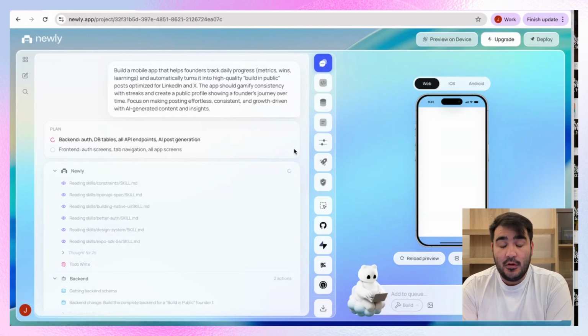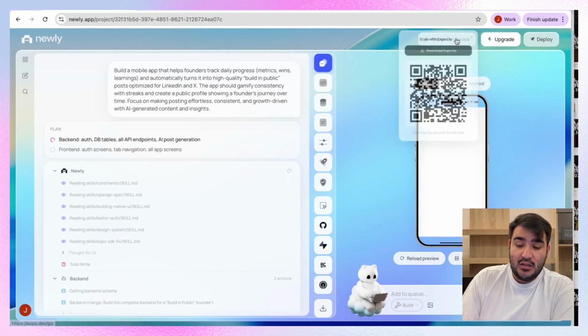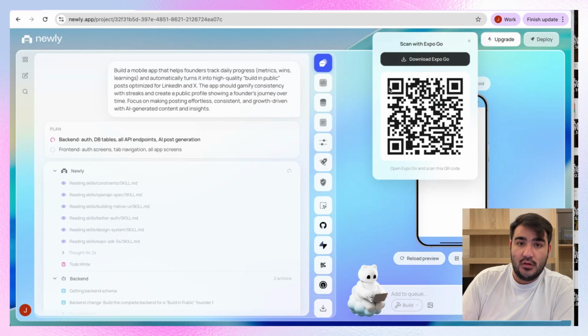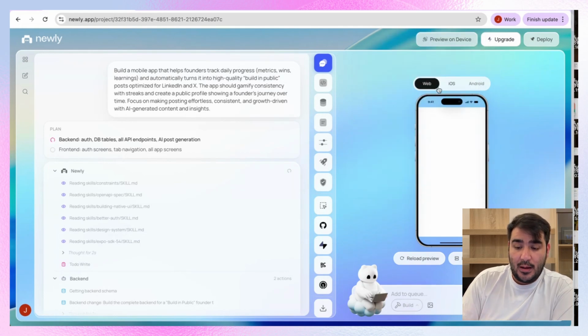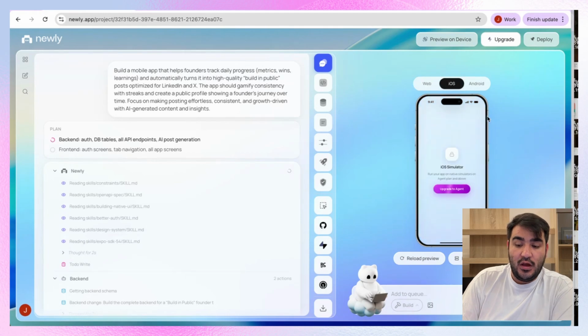It takes some time and you just need to wait. Once it's done, you can actually test out the app and start using it, either by scanning this QR code, which takes you to Expo Go where you can see the app, or you can see the app on this simulator view. Or actually, if you're paying for Agent, you can see the live overview of a mobile app in the iOS simulator or Android. So this is a real experience for you.